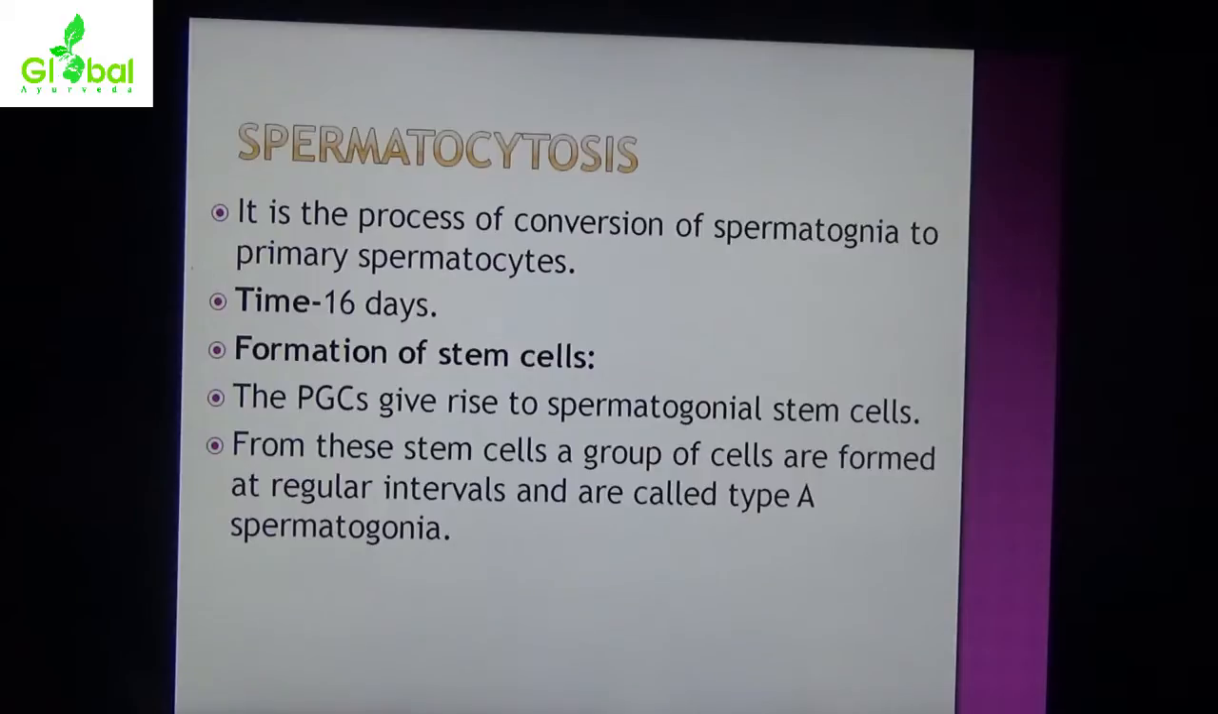Now we are going to see the first stage, spermatocytogenesis. It is the process of conversion of spermatogonia to primary spermatocytes. Spermatogonia, what are they? Primordial cells. Spermatogonia to primary spermatocytes. Time period is 16 days. Formation of stem cells: the PGC give rise to spermatogonial stem cells. From these stem cells, a group of cells are formed at regular intervals and are called type A spermatogonia.